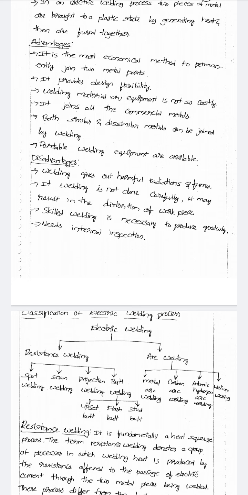Next advantage: welding material and equipment are not so costly, so the cost is very less. Next, it joins all the commercial metals.